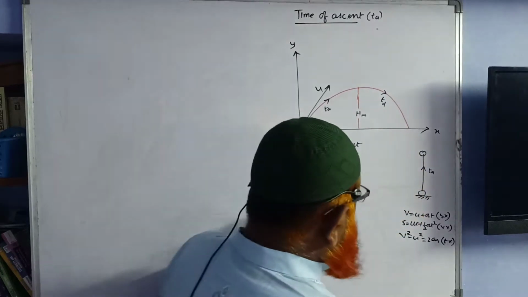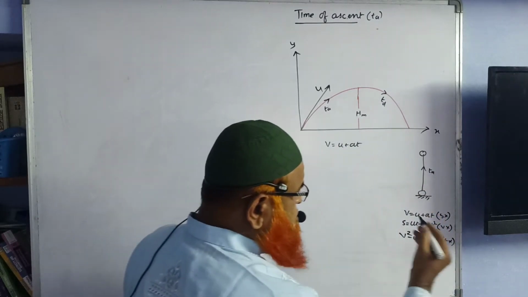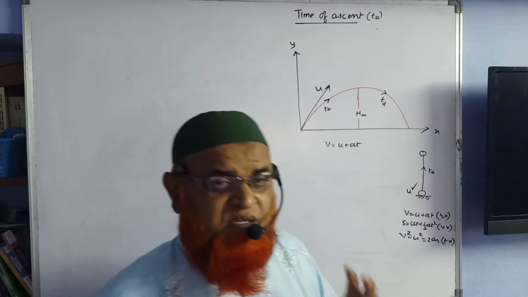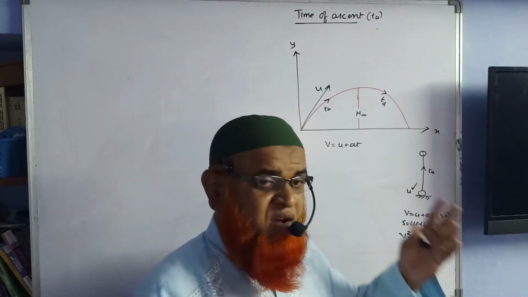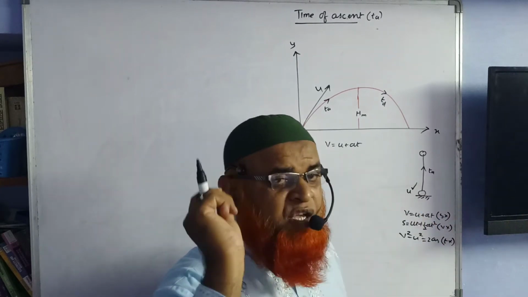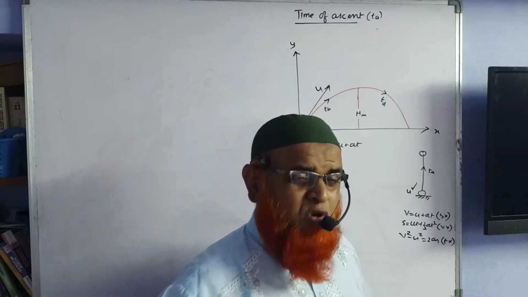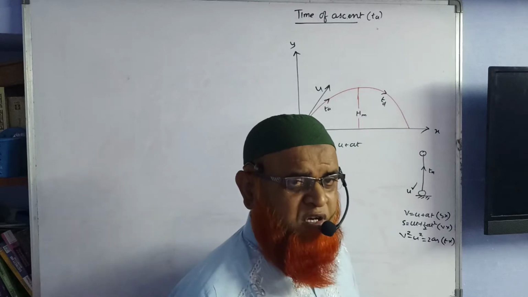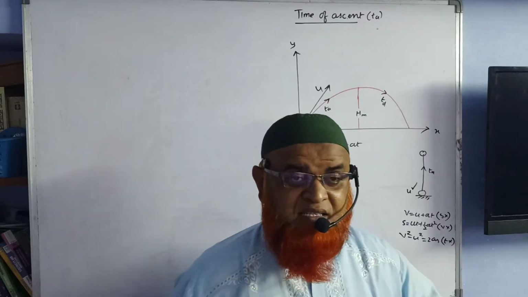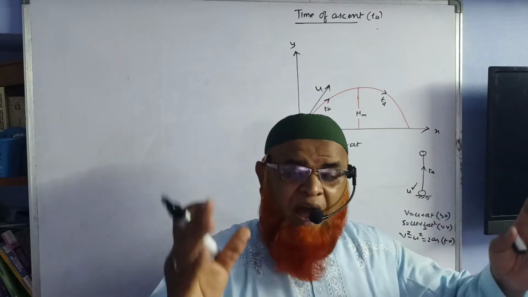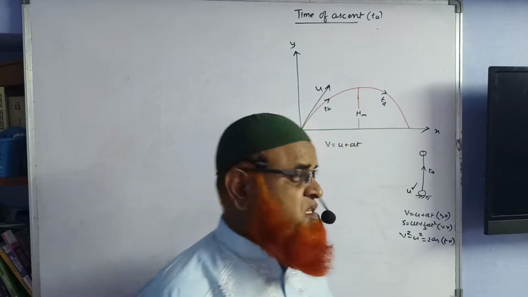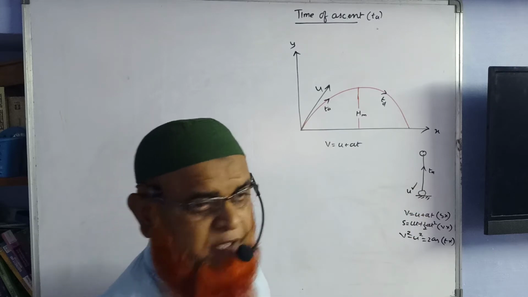In vertical projection, when you throw a body, the initial velocity is in our hands because we are the ones throwing it. Throw it with high speed and it reaches more height; throw it upwards with less speed and it reaches less height. That is called the initial velocity.